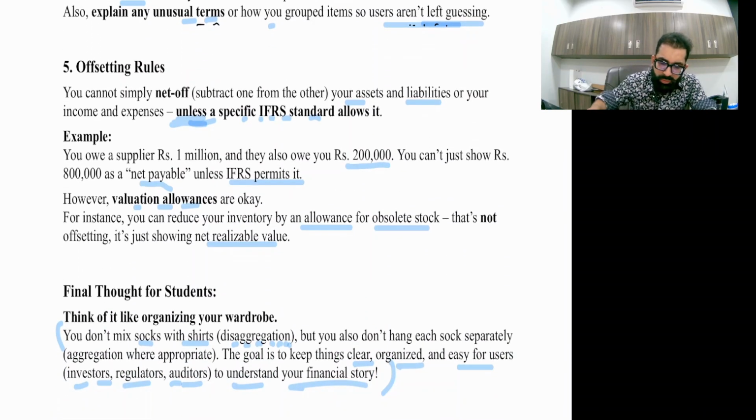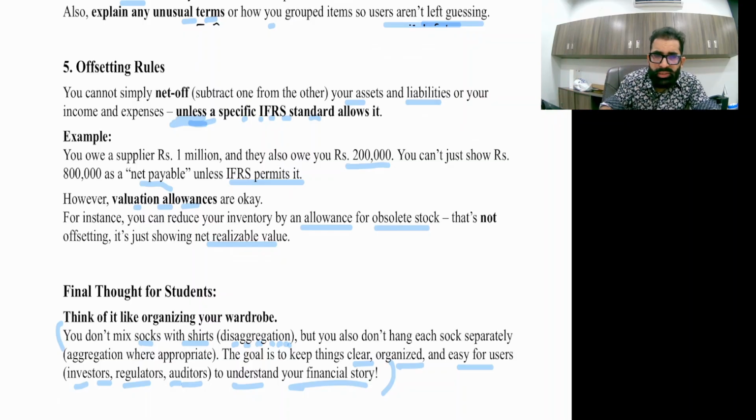Now, there is one area which we call offsetting rules. I hope you remember I taught this offsetting in IAS 37 and then IFRS 9 as well. For example, I have a receivable of 1 million and a payable of 200,000. Can I cancel it and report a net receivable of 800,000? Yes, we can do it, but there are certain conditions of IFRS 9, like same parties, and you should have a legal and enforceable right to offset. So there is a topic for it.